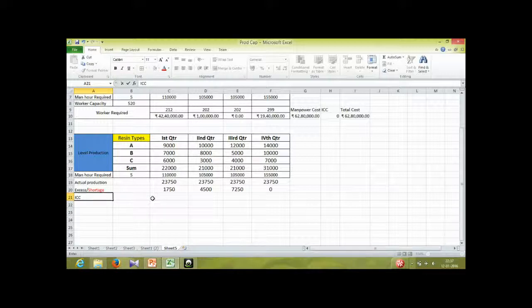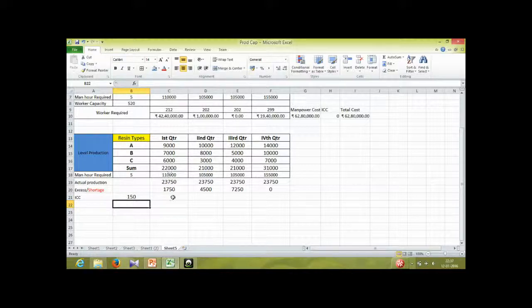That's the inventory carrying cost, and it's given 600 is the inventory carrying cost for a ton in a year. So as we are carrying inventory and calculating things quarterly, we will calculate inventory carrying cost per quarter. Inventory carrying cost per quarter is equal to 600 divided by 4, as we are having 4 quarters.